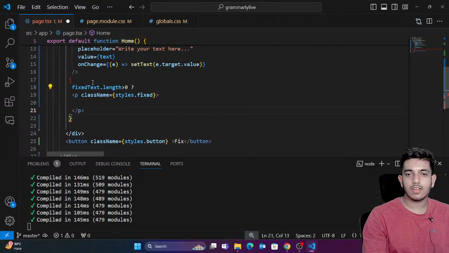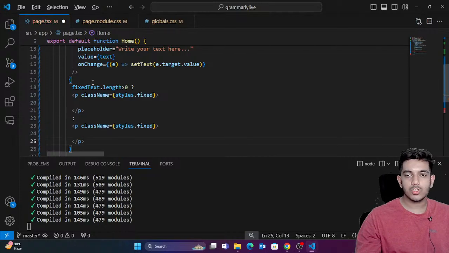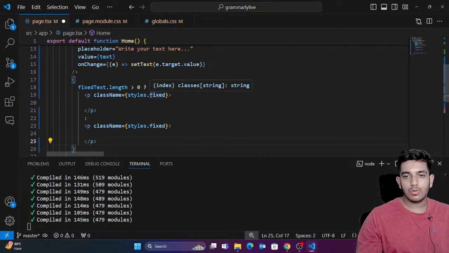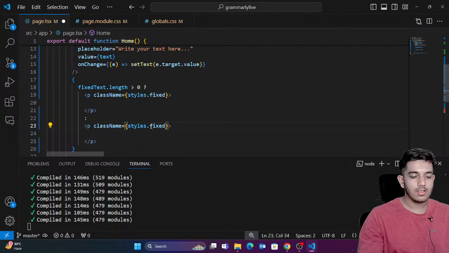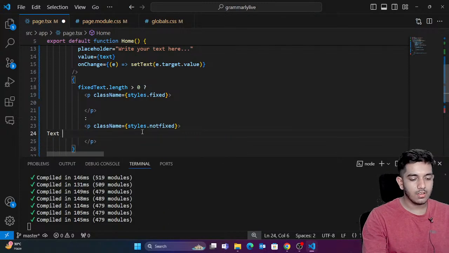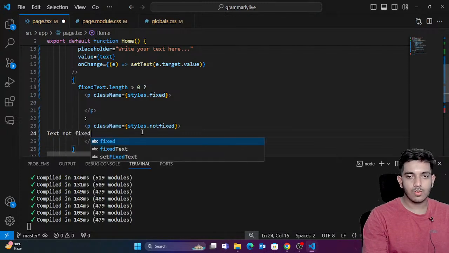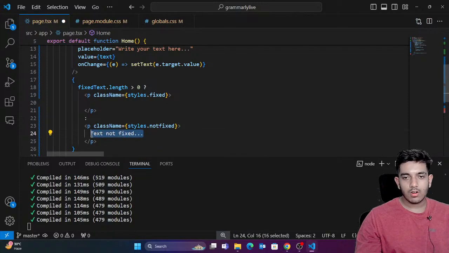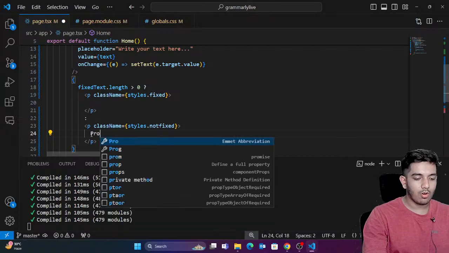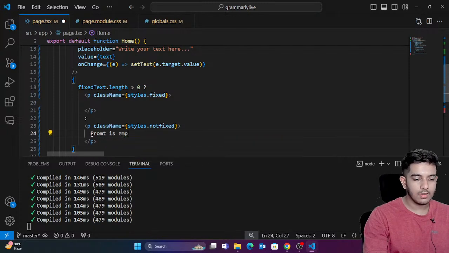But if there is some fixed text, I want to show something else. So I'm going to say that if text is already fixed, then it would be shown. If text is not fixed, I'm going to create a not fixed class, and here I'm going to say text not fixed, or prompt is empty. Prompt is empty.